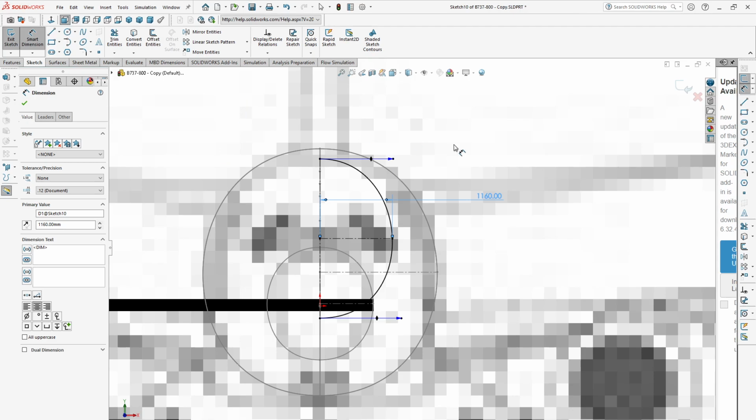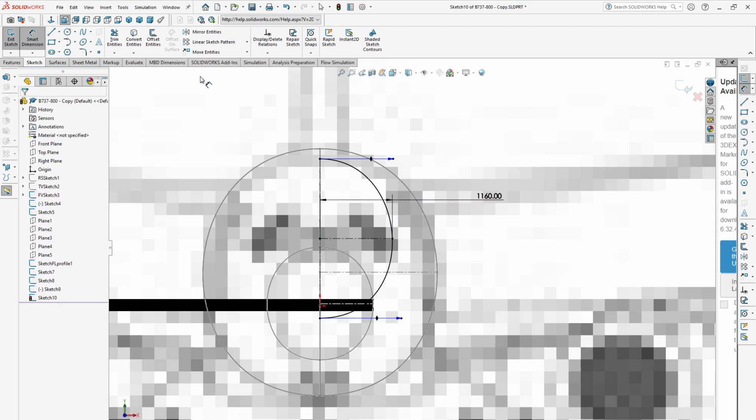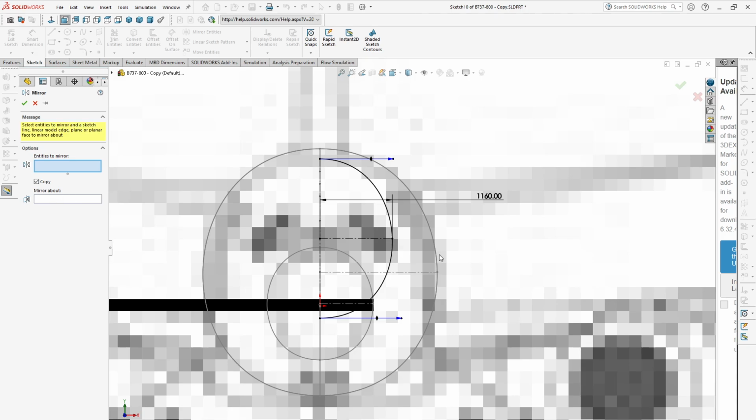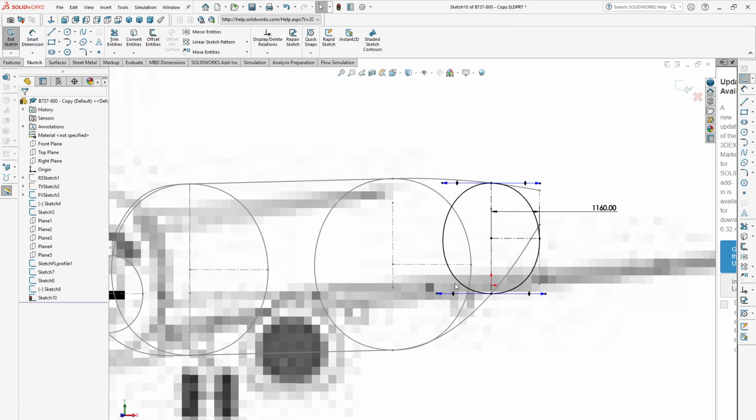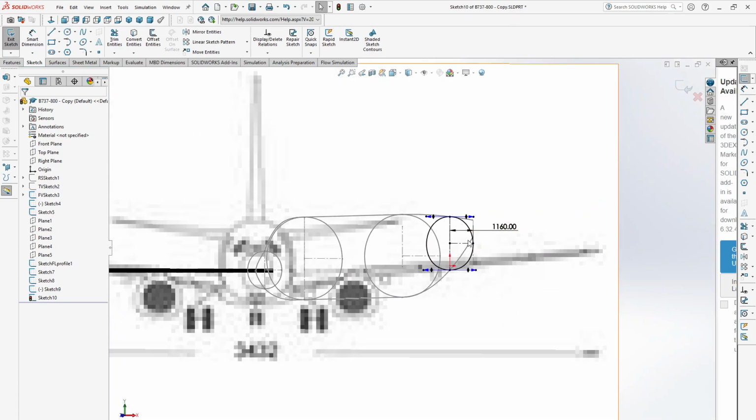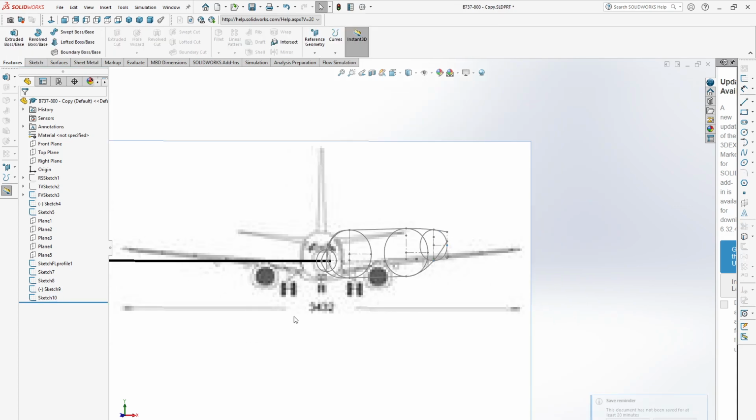Okay, now go to mirror entities and select this sketch, and mirror about will be the center line. Then click OK. Okay, so this is our fifth guide curve for the fuselage.